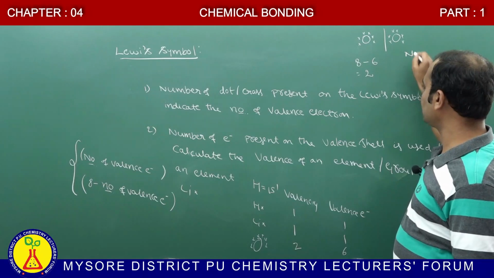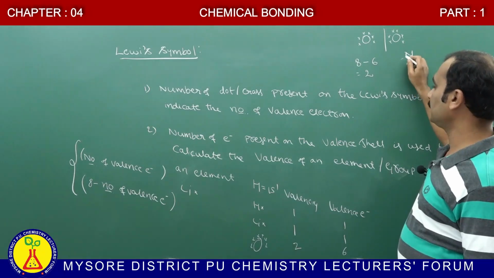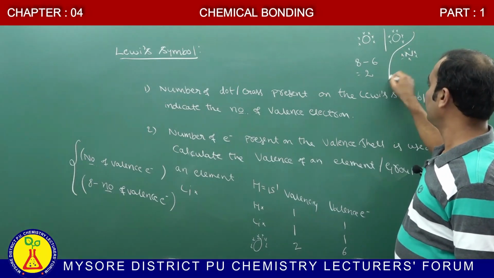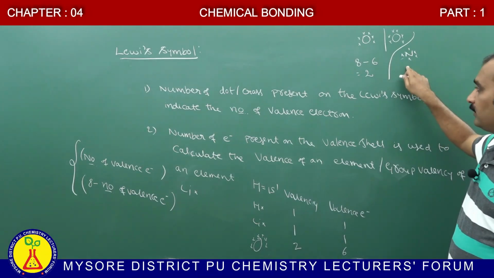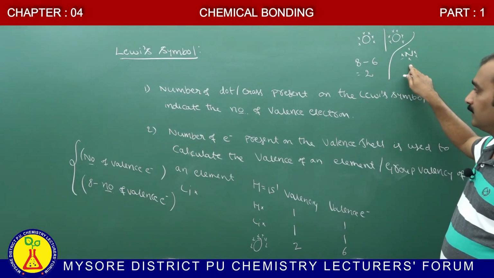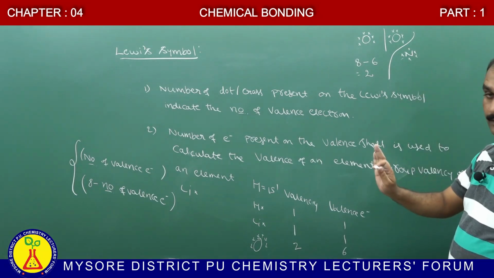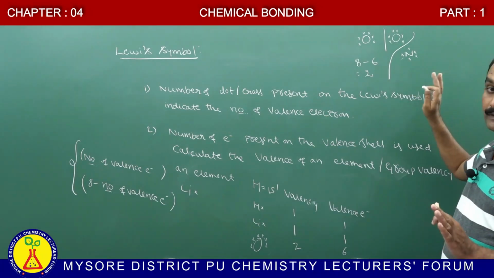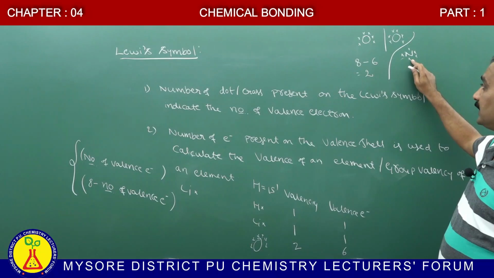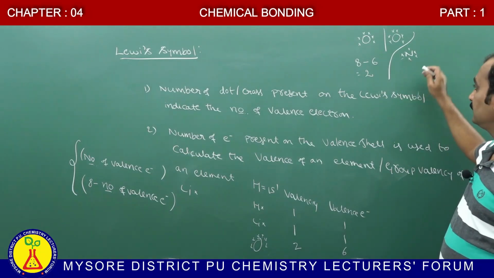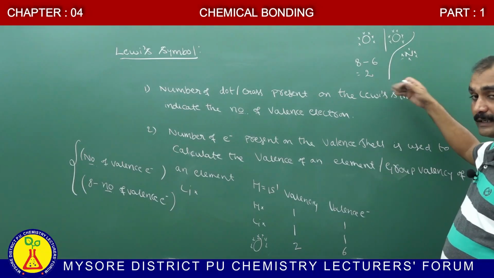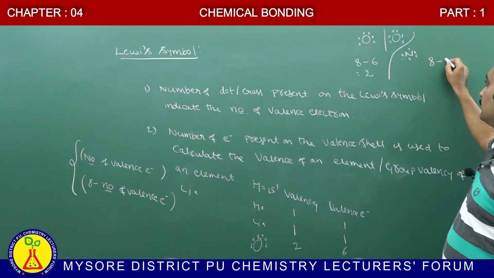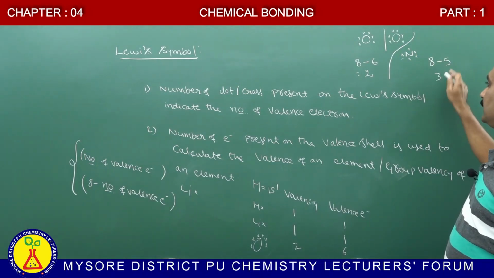In the case of nitrogen, what happened? Nitrogen's atomic number is 7, and how many valence electrons are present? Totally 5 valence electrons are present. What is the combining capacity of this nitrogen? The valence electrons are 5, but the combining capacity is 3, because in order to attain stability, it can easily gain electrons. How many electrons can it easily gain? 3 electrons, because 8 minus the number of valence electrons, 5, is 3.